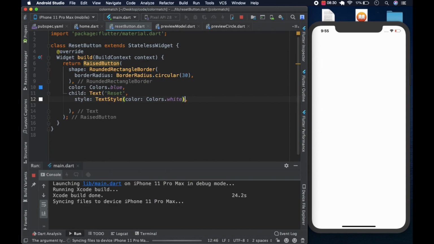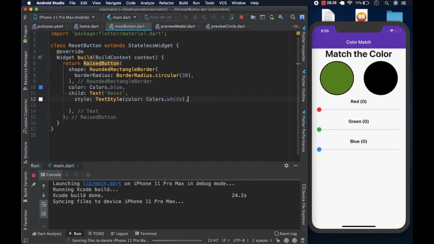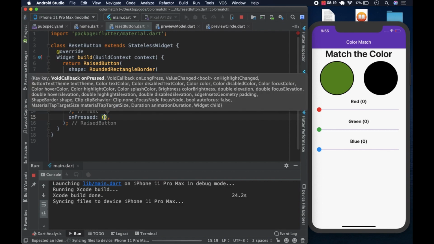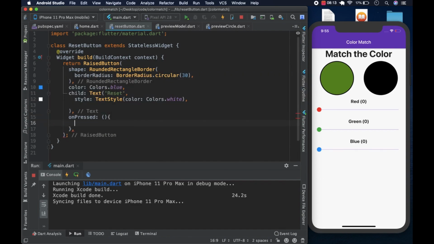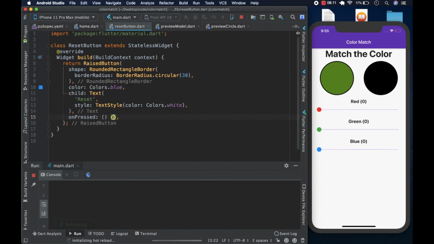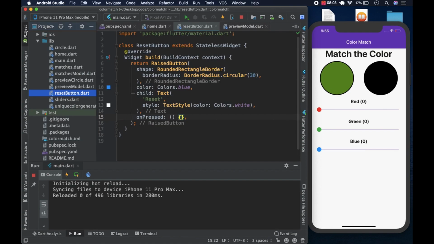The text should be in white, right? And of course, as every button has to have an onPressed, and because there are going to be several methods, or two to be exact, let's just put the opening and closing braces like so.